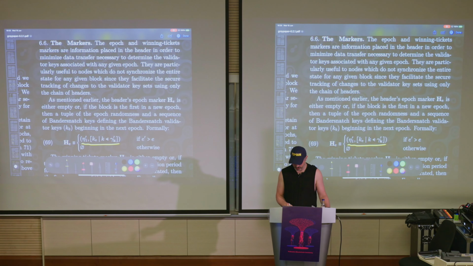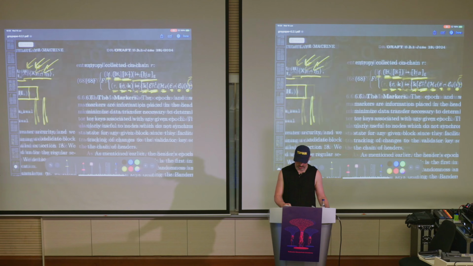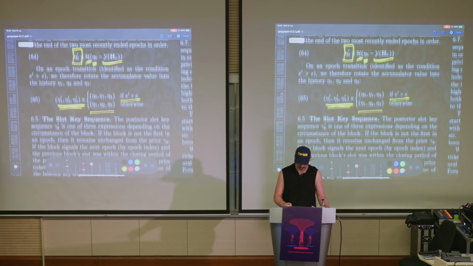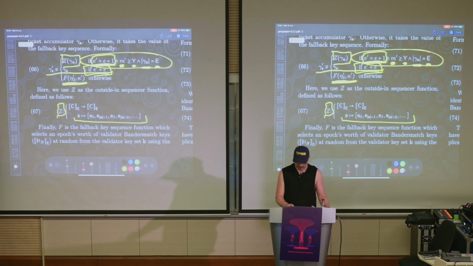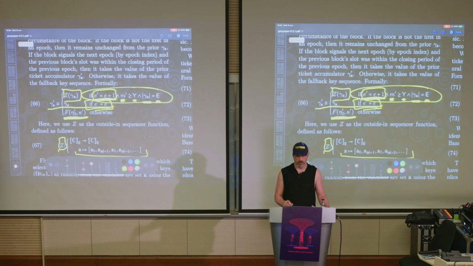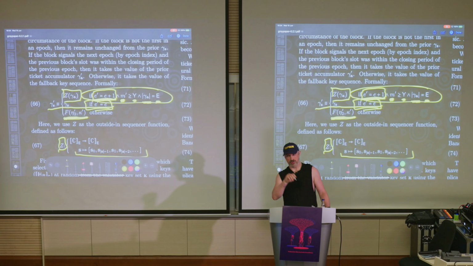In this case, what we do is we give it eta prime 1. Now, eta prime 1, you'll say, well, that's not eta prime 2, which was used here as a feed-in for F, so how can they use this? Well, don't forget that we've moved on to the next epoch. So eta prime 1 in the previous epoch is eta prime 2 in the next epoch.